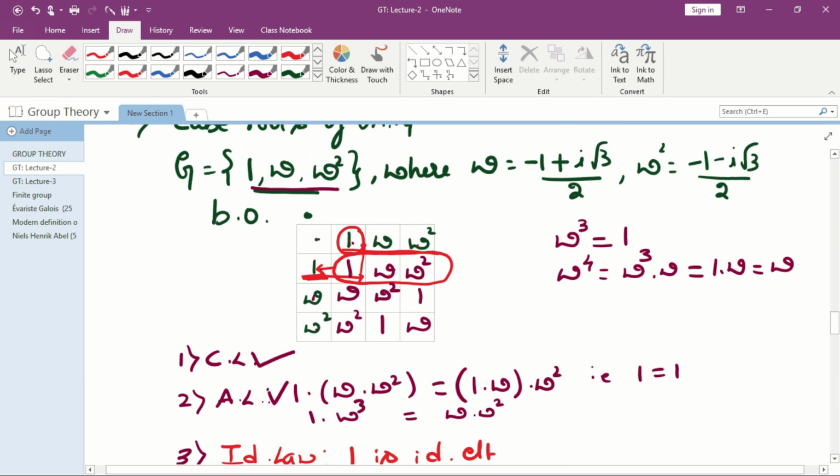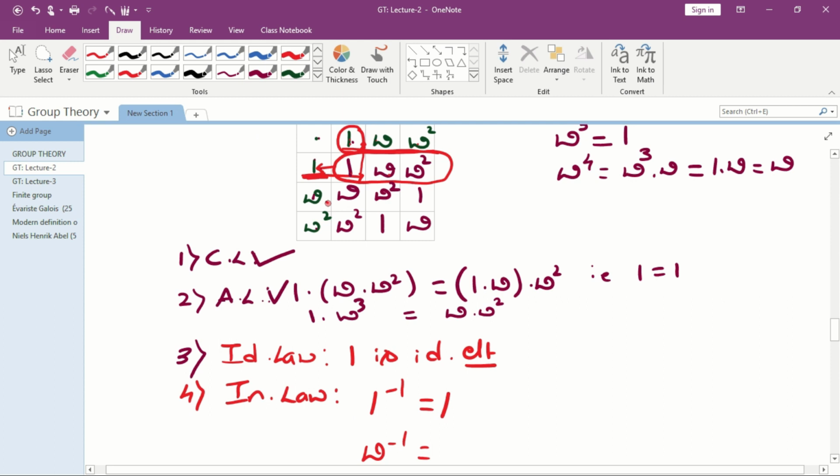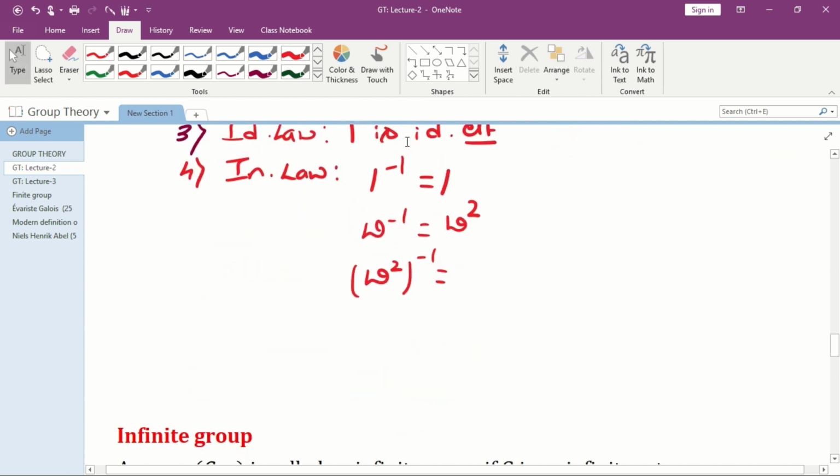Similarly, we shall find the inverse of omega. For the inverse of omega, we should move along the row like this. If you get the identity element, you should stop. And again you look at the topmost row. What is that element? We have omega square. Therefore the inverse of omega is omega square. And what is the inverse of omega square? We shall move like this. I got 1, that is the identity element. So what is the element we have in the topmost row? Omega. Therefore I have omega.